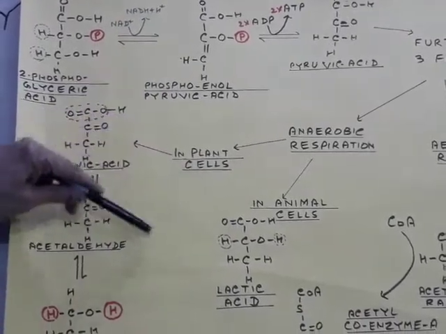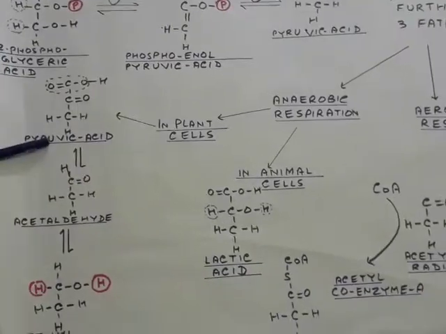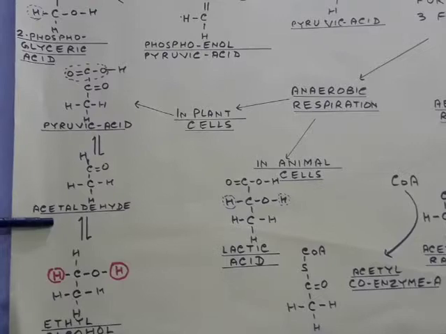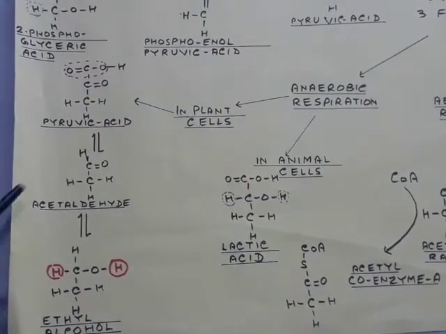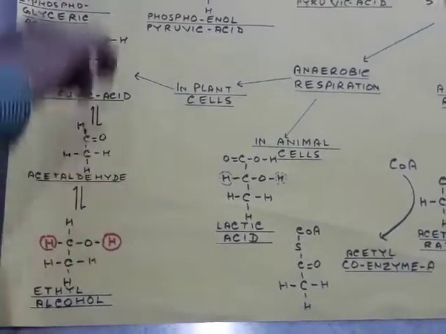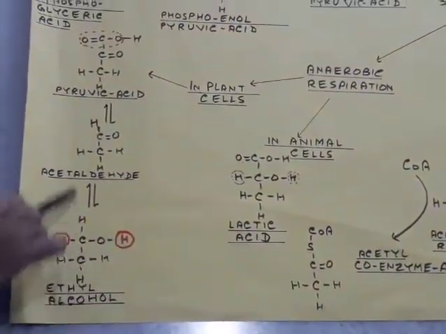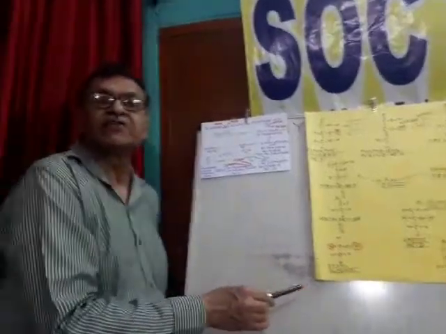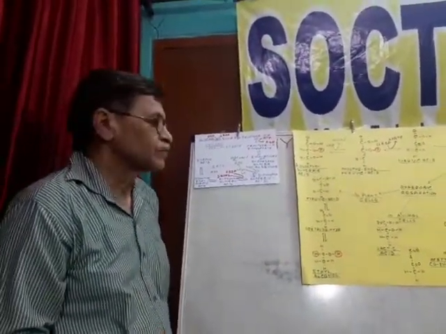And in plant cells, from pyruvic acid CO2 is removed, then acetaldehyde, CH3CHO, is formed, and the 2 hydrogens which were removed earlier are again taken by acetaldehyde to form ethyl alcohol. So in plant cells during anaerobic respiration, ethyl alcohol is formed. It is also called alcoholic fermentation.